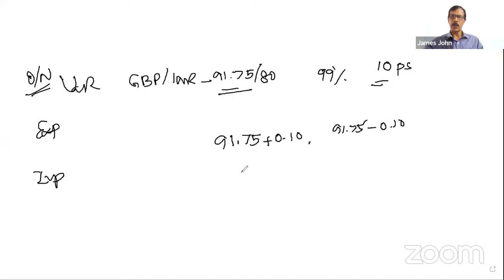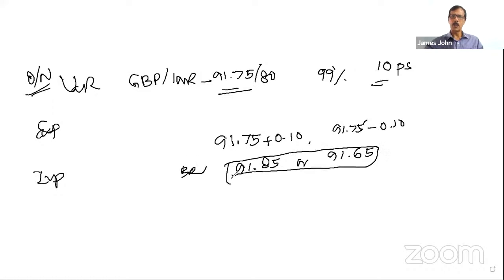That means it can be 91.85 or 91.65. So these are the two possibilities of the buying rate.